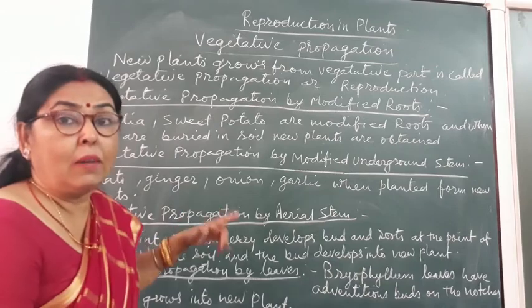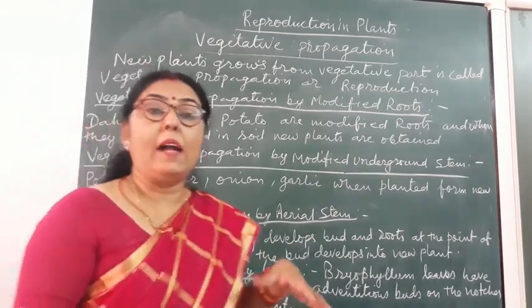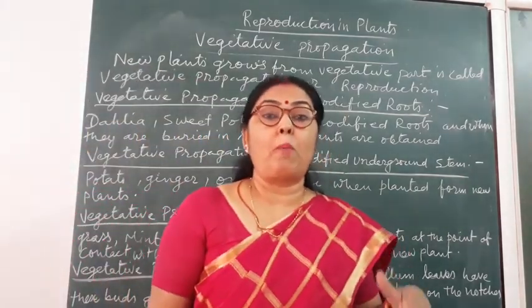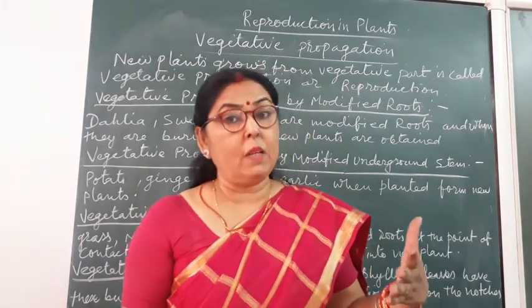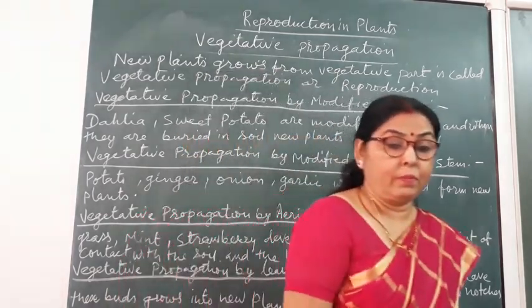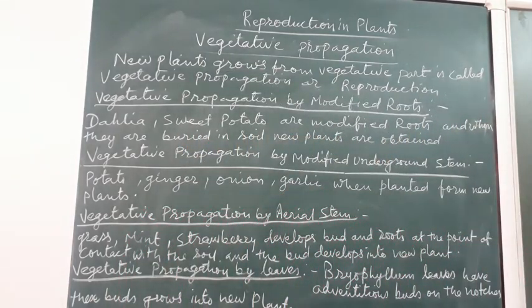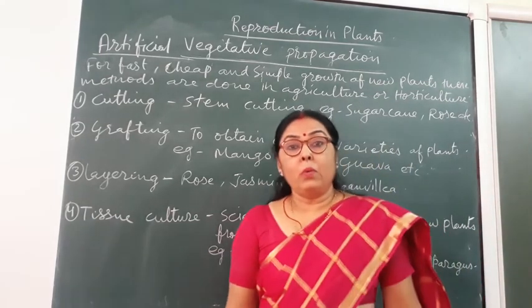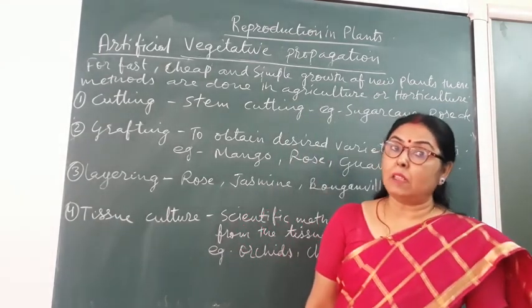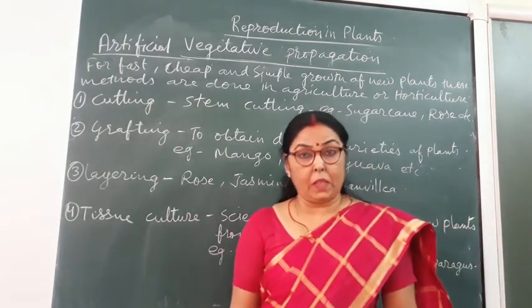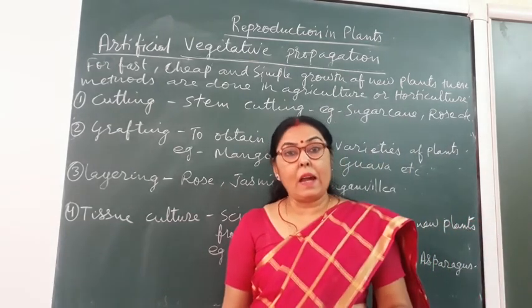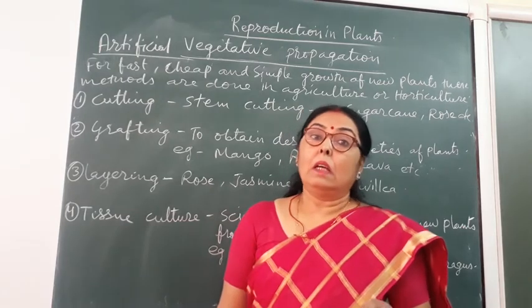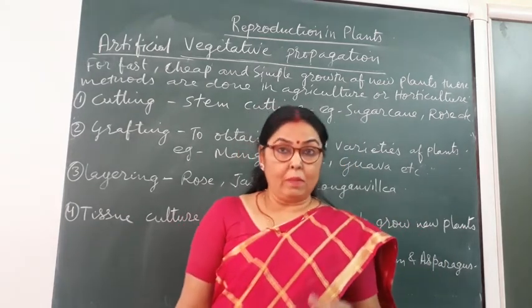After this, I will explain the artificial methods of vegetative propagation. So now we will discuss the artificial vegetative propagation. Artificial means done by human beings.